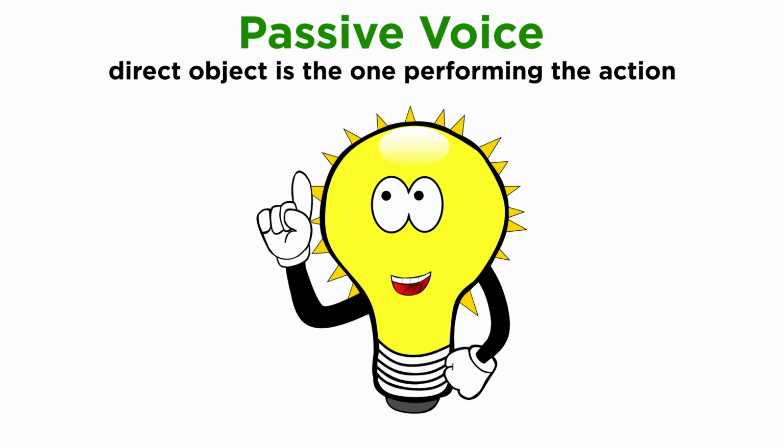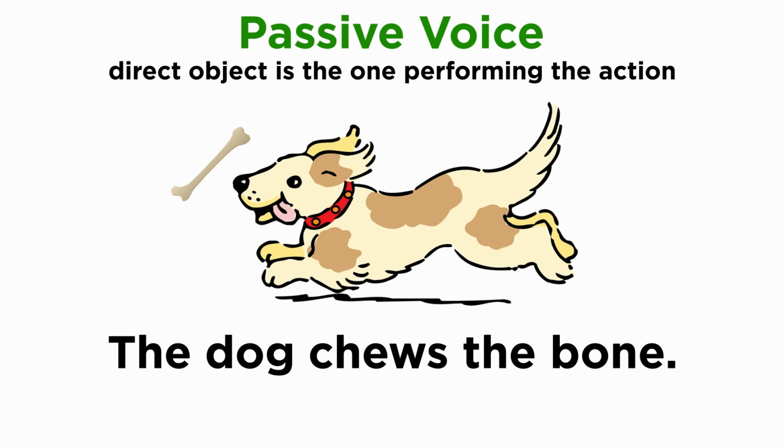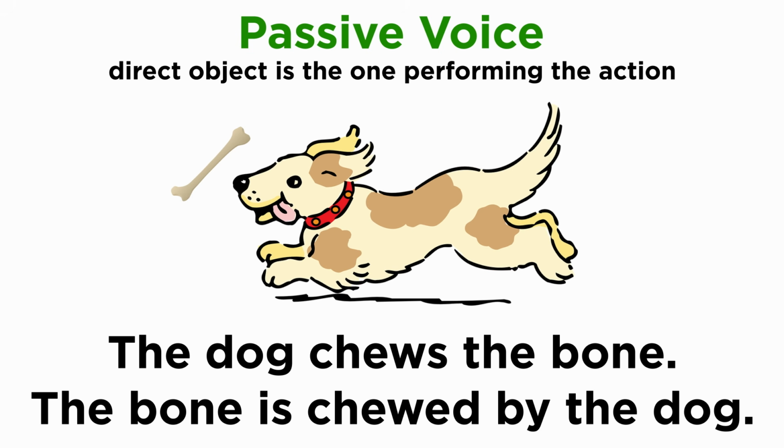By now we are quite familiar with the passive voice. You may recall that when actions are expressed in a passive voice, the sentence is essentially reversed. The dog chews the bone will become the bone is chewed by the dog. In this construction, the direct object of the original sentence in active voice becomes the subject of the passive one, and by doing that, it suffers the action, meaning it is affected by it or receives it.